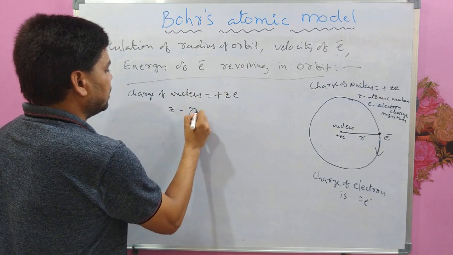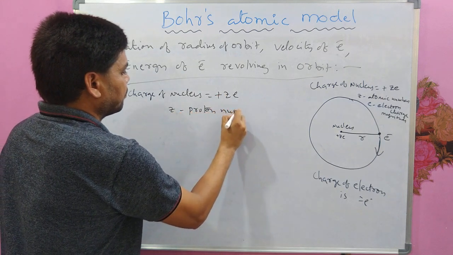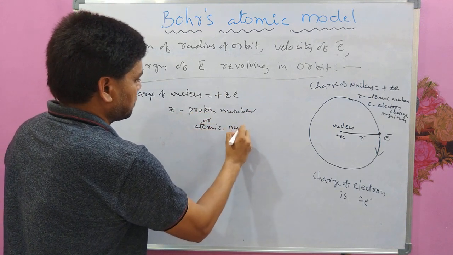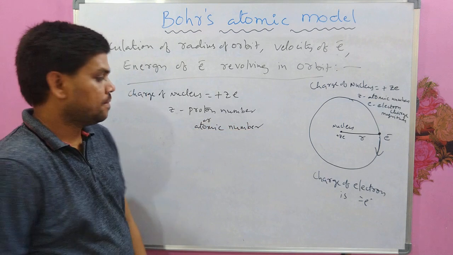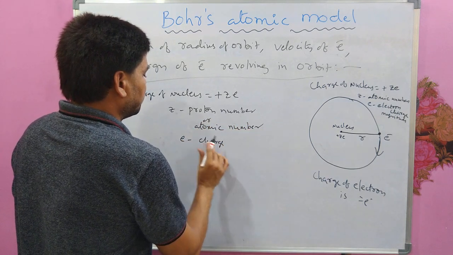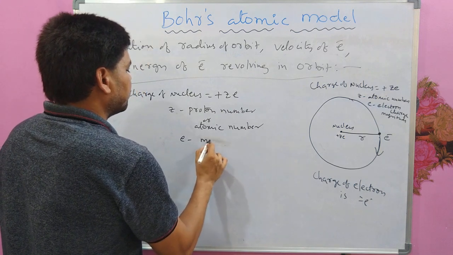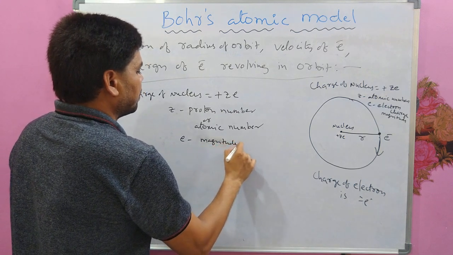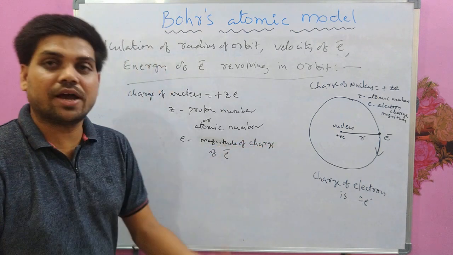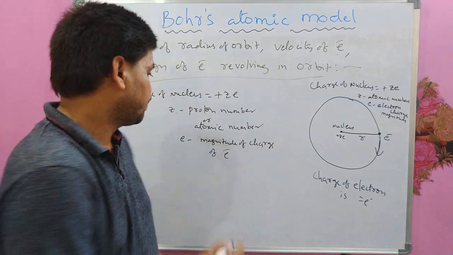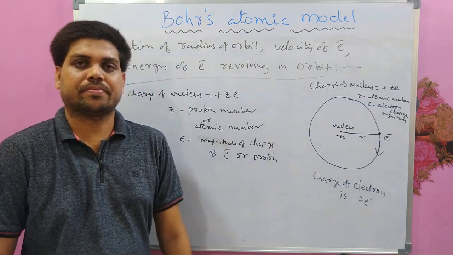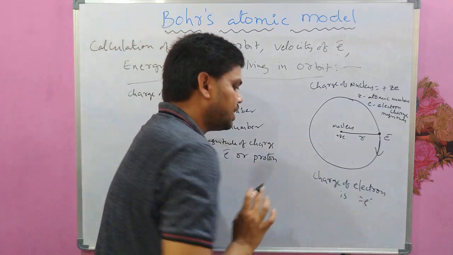Z is proton number or atomic number, and e is magnitude of charge of electron, which is equivalent to the charge of proton also. And electron charge is minus e.